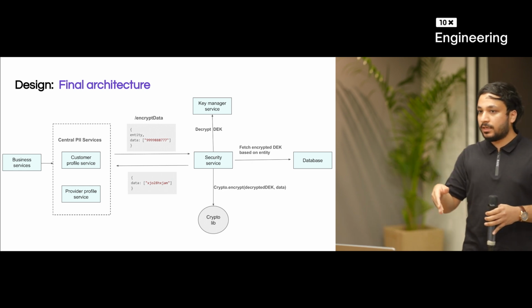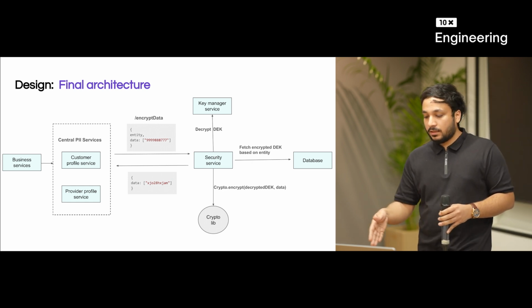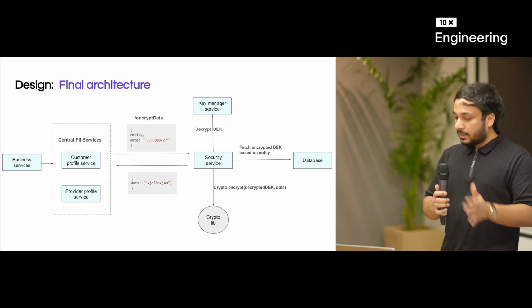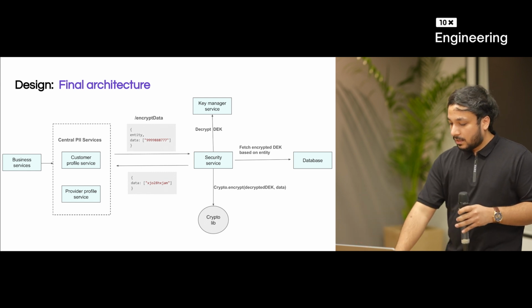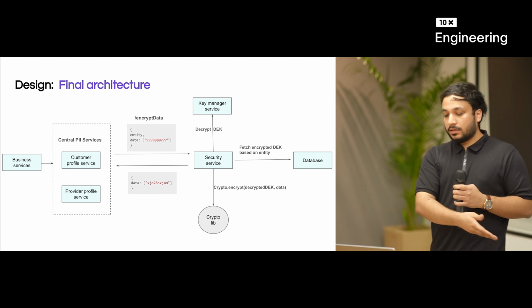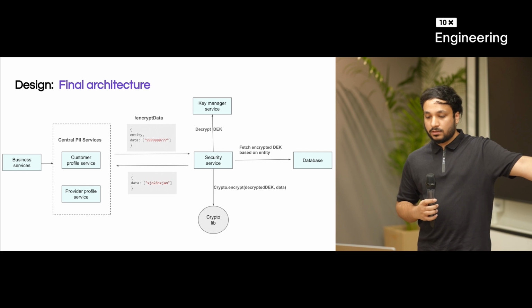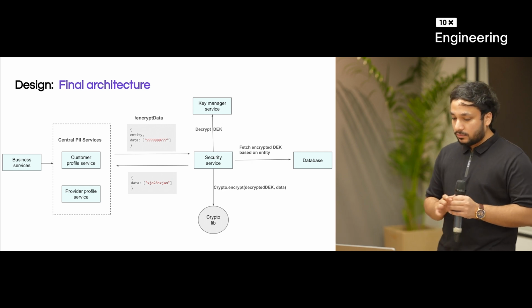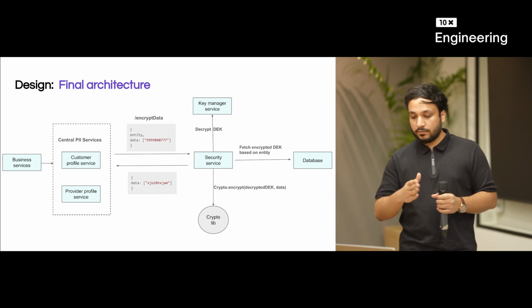After the security service has received the plain text data key and the plain text data, the next step would be to encrypt that data, for which we are using the crypto library, right? Crypto.encrypt, send that DK and send the data, and return the output to the central PII service, correct? So this is the flow, which is the final architecture.